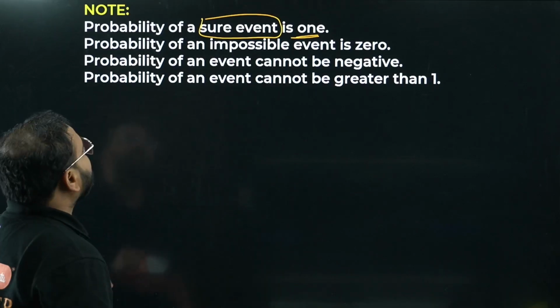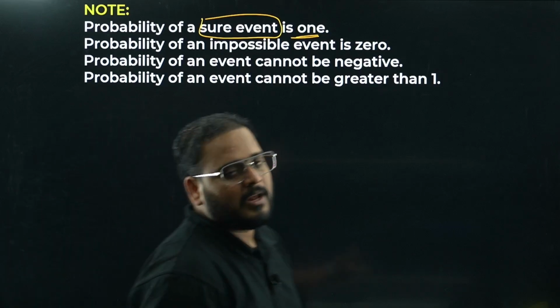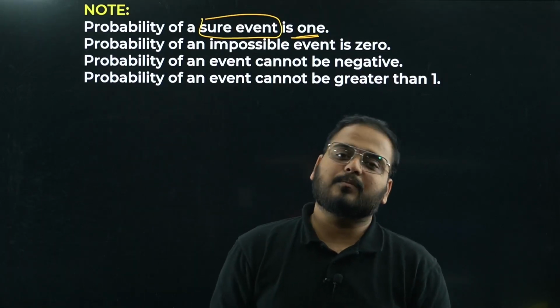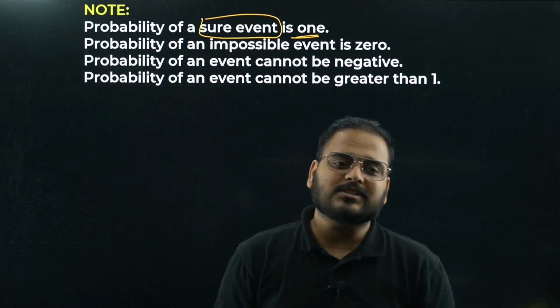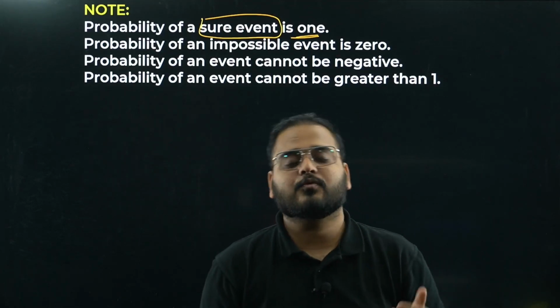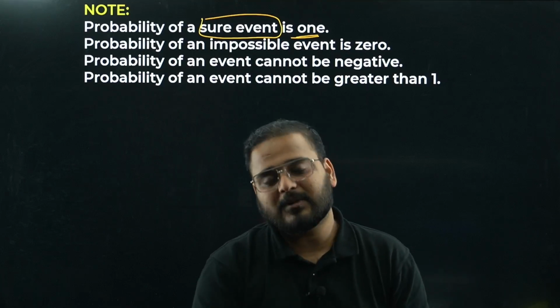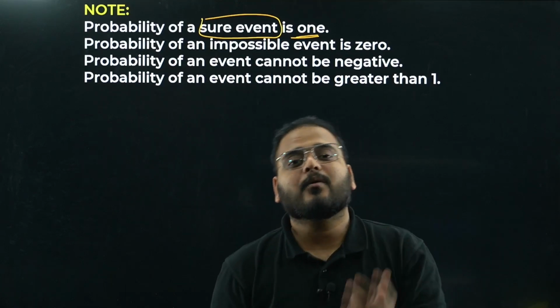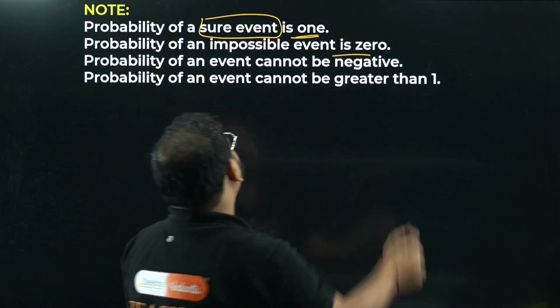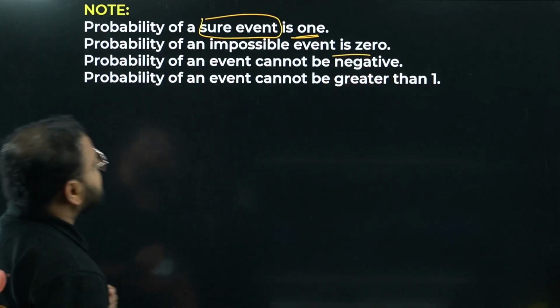Next one, bacha, probability of an impossible event is 0. Let's say in the bag there are 5 black balls. I'm asking you the chances of getting a white ball. There are no white balls in the bag. Correct, no? In a bag there are 5 black balls. I'm asking you the chances of getting a white ball from that bag. 0, sir. There are no white balls in that. So what is the probability of that? Always 0. So an impossible event will have probability 0, sir.